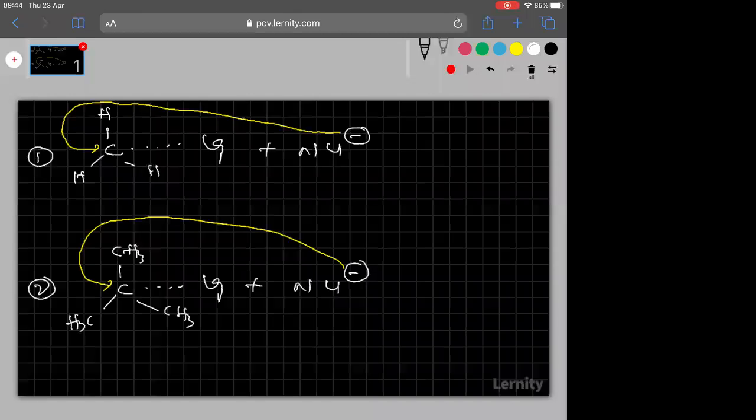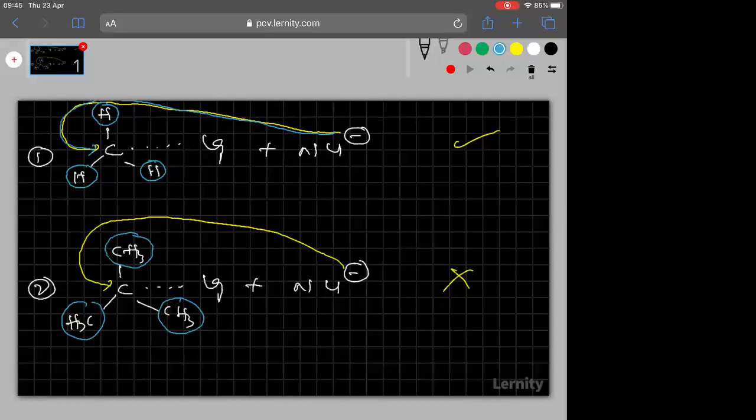Easily. Remember everyone, nucleophile attacks easily in the first one, but not in the second one. What is the reason here? In the second one, carbon is bonded to bulky alkyl groups. Methyl groups are there, and they are very heavily crowded. Whereas in the first case, small hydrogen atoms are there, so crowding is less. Therefore, nucleophile can attack easily here. Whereas in the second case, due to heavy crowding, nucleophile cannot attack easily.